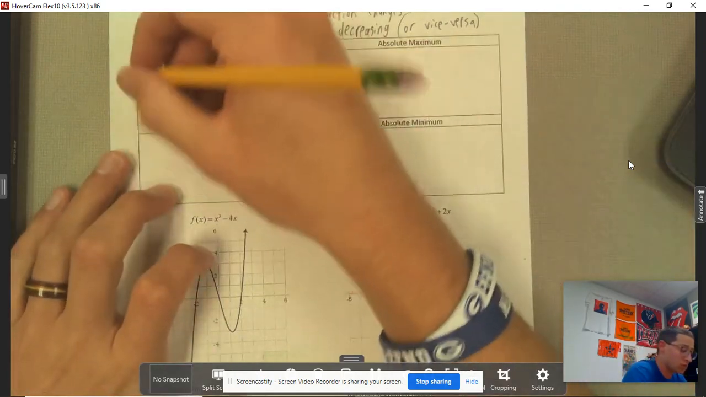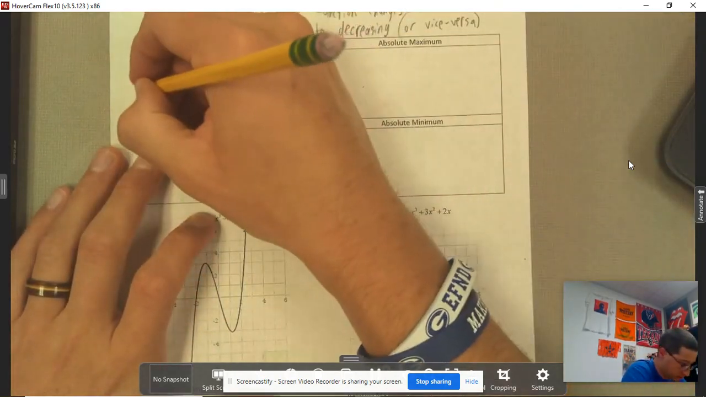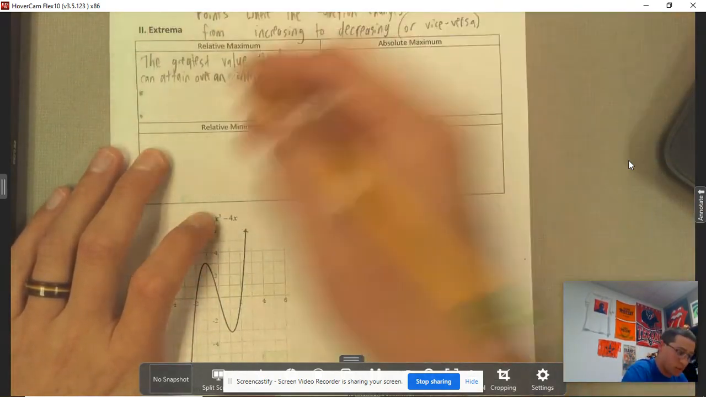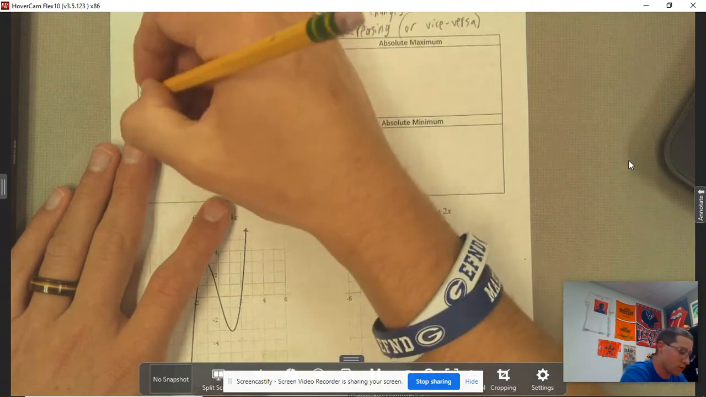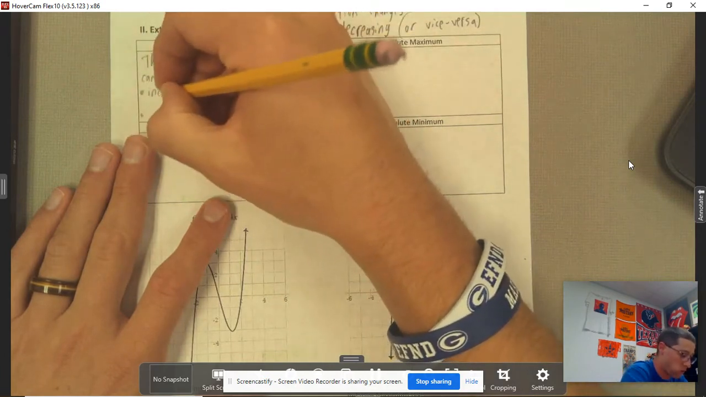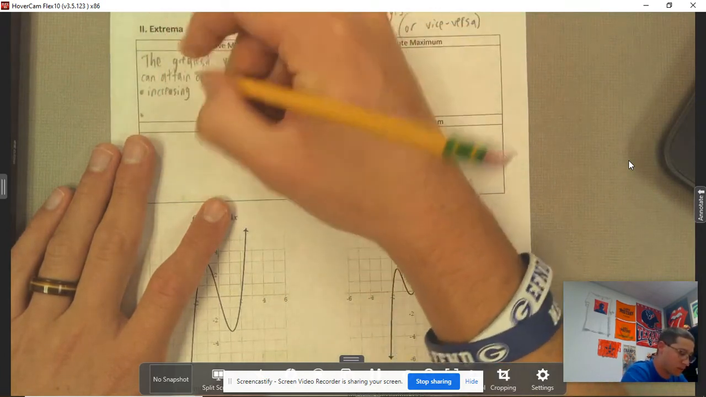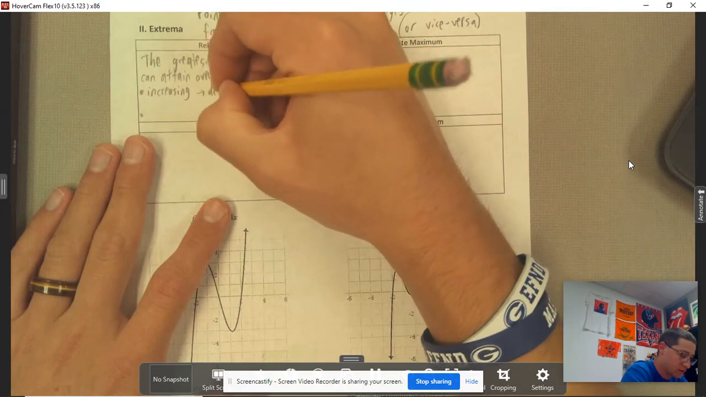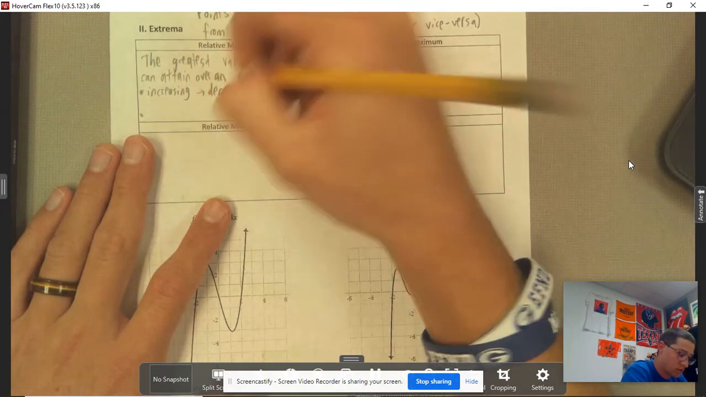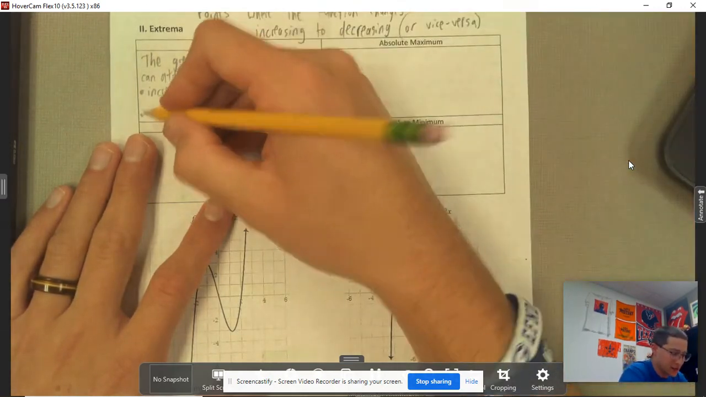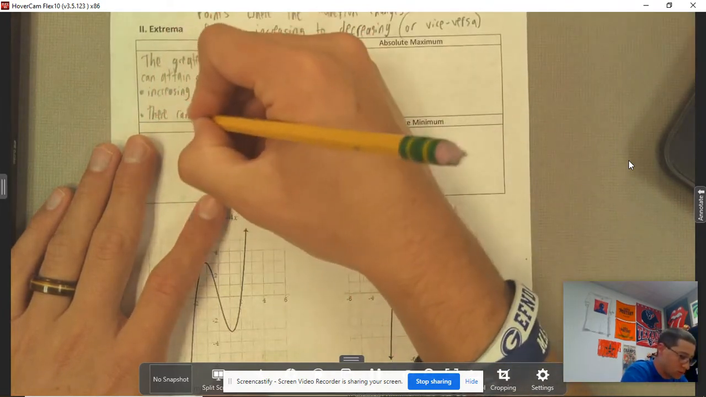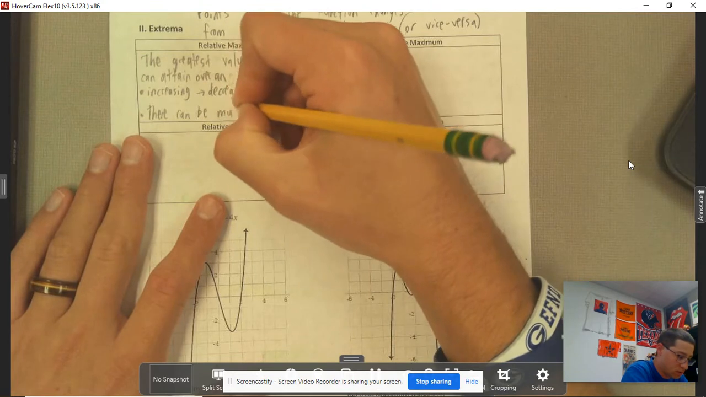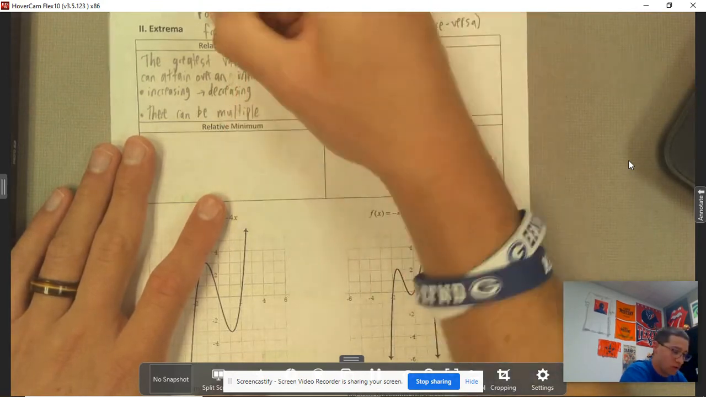There can be multiple. A few points. I guess we'll go ahead and talk about the first one. As I mentioned earlier, a maximum is where you're going from increasing to decreasing. And just something to note, there can be multiple for the relative.